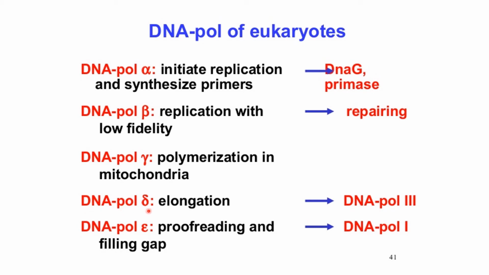DNA pol delta helps in the elongation of the polynucleotide chain, and the same role is performed by DNA pol 3 in prokaryotes. DNA polymerase epsilon does proofreading and gap filling, like DNA pol 1 in prokaryotes.